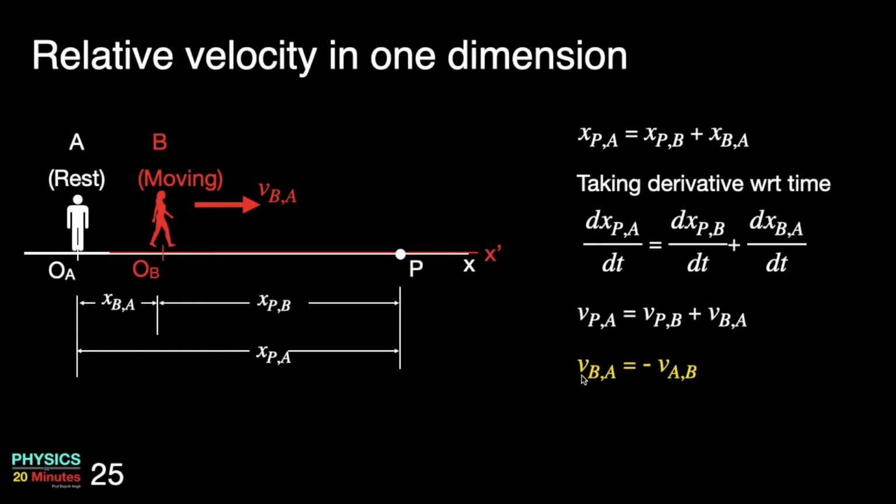So velocity of B with respect to A is equal to minus velocity of A with respect to B. Let's take an example to understand the concepts.